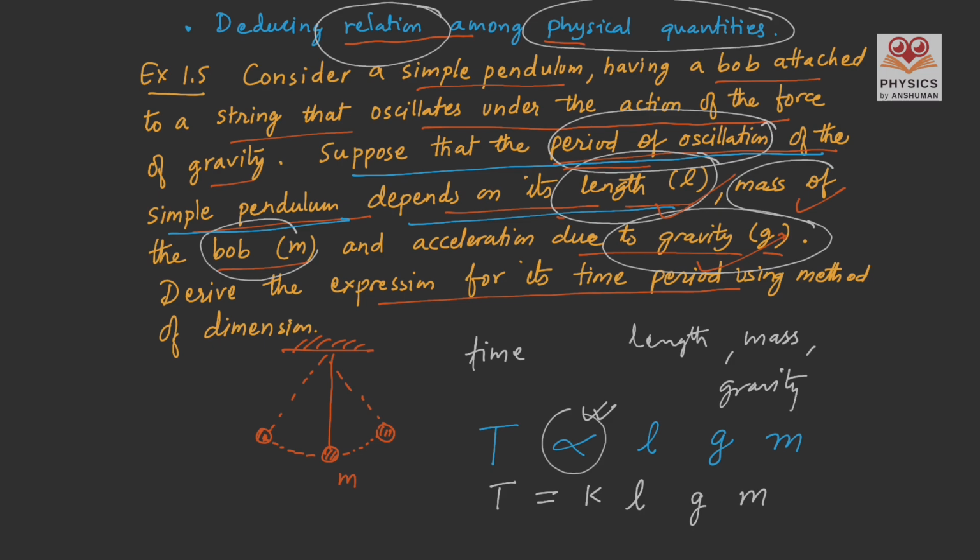Now we don't know the nature of length, or what is the power on the length, or what is the power on acceleration due to gravity or on mass. For that, the step is just put powers such as a, b, or c on these physical quantities. And that right hand side is actually equal in the dimension of the time period. So this is what we have to deduce.